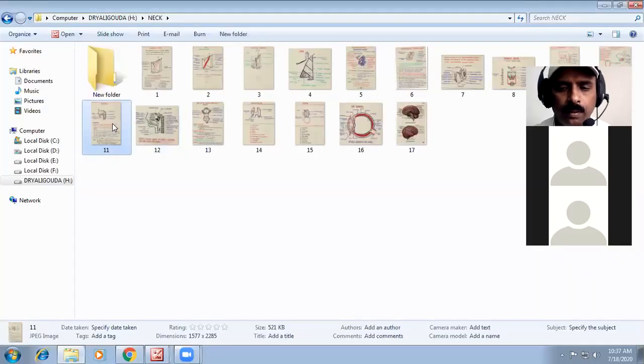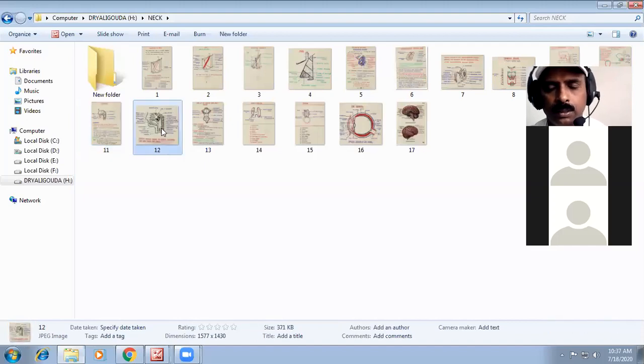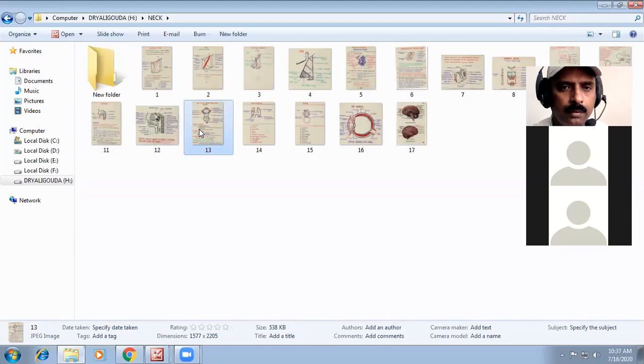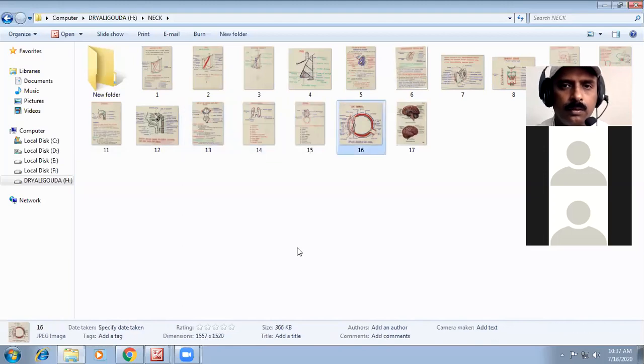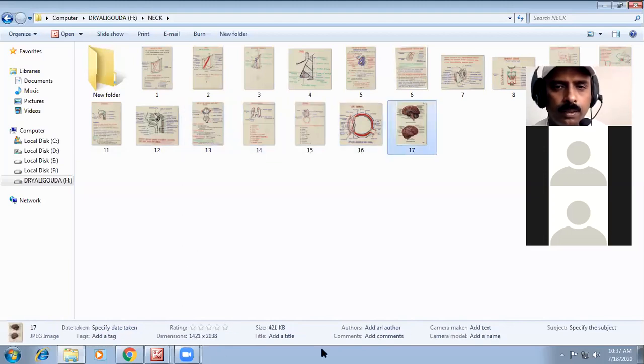Next, you have to know what the palatine tonsil is, what the nasal tonsil is, what the tubal tonsil is, and what the adenoid in the pharynx is. So, all this is what we have studied about the larynx and pharynx.